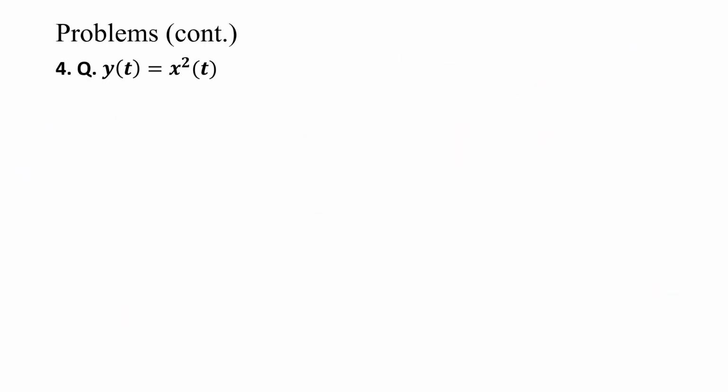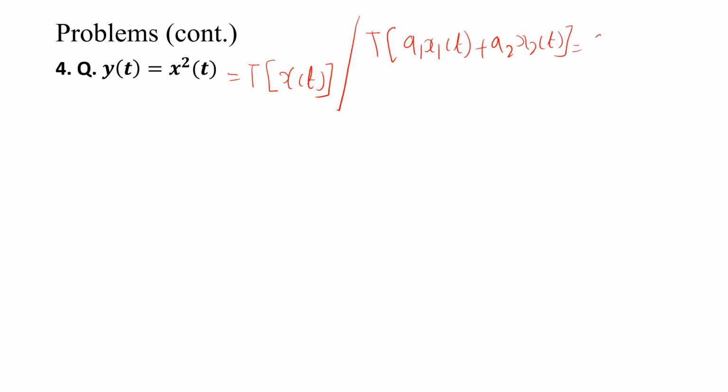Next problem. y of t is equal to x square of t. So here this is equal to T of x of t. Okay, so the superposition theorem, we know that transformation of a1 x1 of t plus a2 x2 of t is equal to a1 transformation of x1 of t plus a2 transformation of x2 of t.